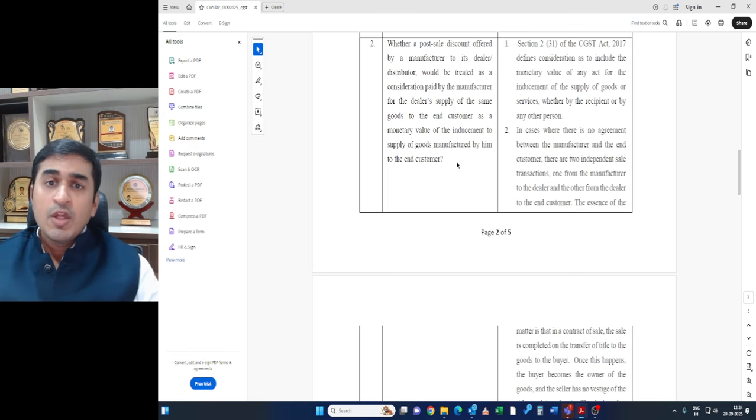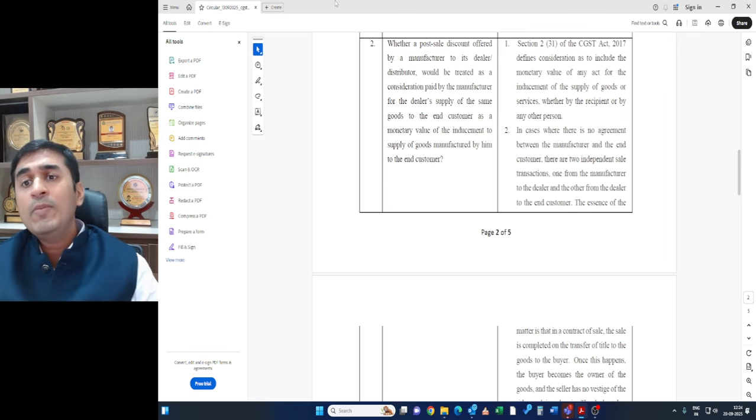Now the 1 lakh benefit which is passed on by way of financial credit note by the manufacturer to the dealer, the question comes in whether that 1 lakh rupees would be considered as a supply and would be added to the value of supply between dealer to customer. So dealer to customer, the price may be 10 lakh rupees. 1 lakh rupees is now reduced. So now the supply is happening at 9 lakhs. So 9 lakh rupees is paid by the customer, but 1 lakh rupees is basically reduced by the manufacturer in the hands of the dealer. So whether this 1 lakh would be added to the 9 lakh which is paid by the end customer is the question.